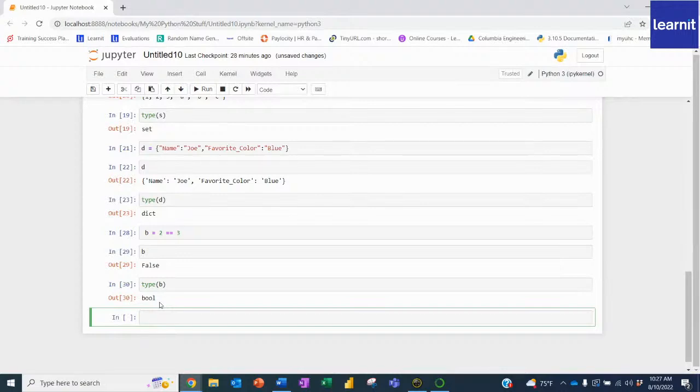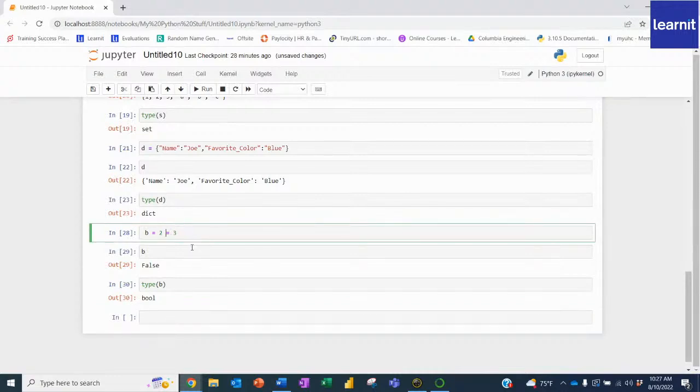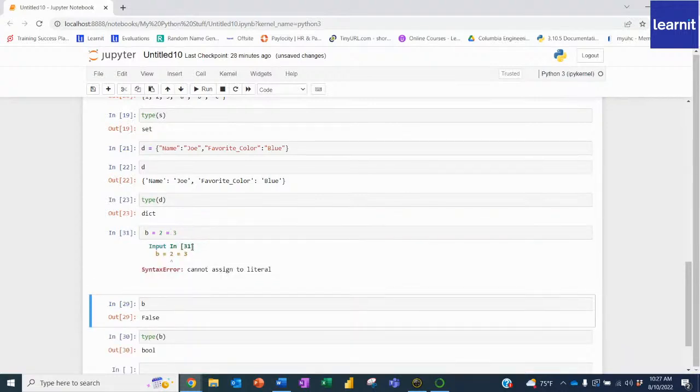Now, as I said before, I do recommend using Jupyter Notebook because you can see automatically when something happens, like an input, output right away. And if you made a mistake like I did over here, it'll even tell you, hey, Joe, look at this, you cannot assign this to be a 3. It makes no sense. So that's why I have to use the double equals.